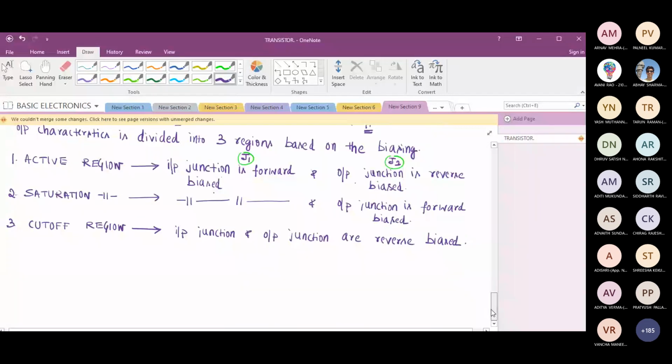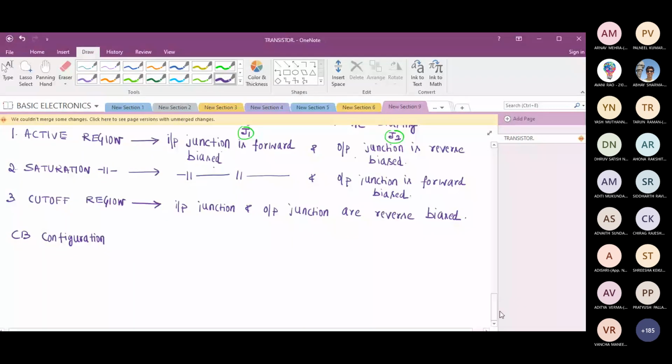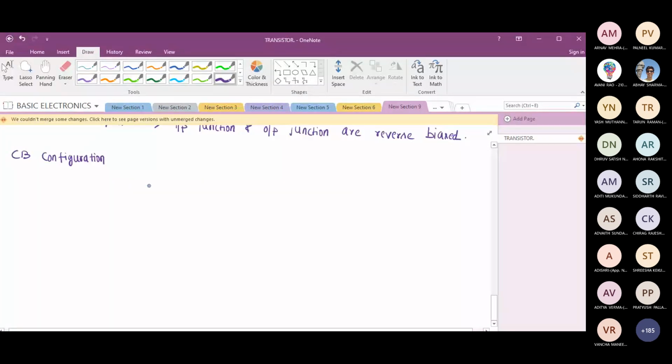Now we'll come to this. I'll take CB configuration and I'll try to explain the characteristics now. In CB configuration, what we do? Okay, let me draw it and show CB configuration. I can explain it in a better way.